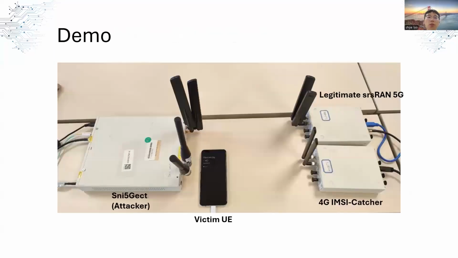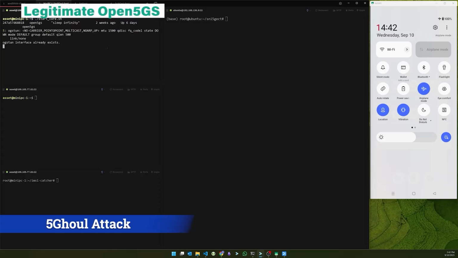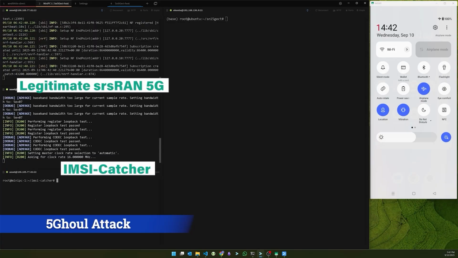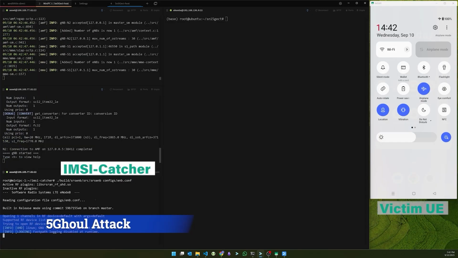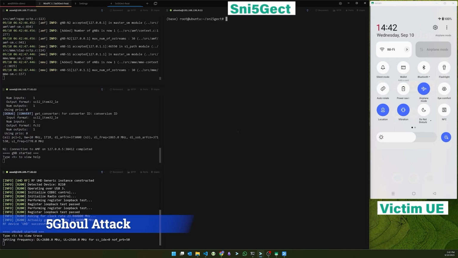Next, we'll show some demos of the Sniffjet framework. Here, we'll demo 5G attack to crash the UE modem. On the left side, we started Open5GS plus srsRAN as legitimate base station. The IMSI catcher is used to detect downgrade. On the right side, we project the UE screen. In the middle terminal, we run Sniffjet.